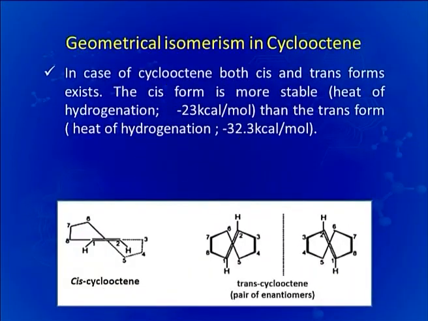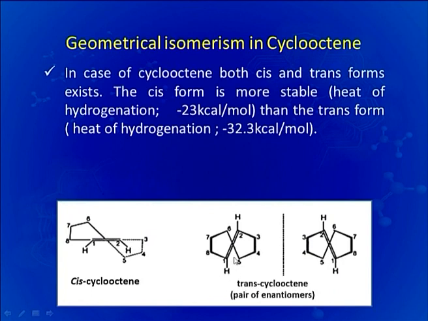Now look at cis cyclooctene and trans cyclooctene. In cis cyclooctene, the two groups of low priority attached to the doubly bonded carbons are on the same side of the molecule, that is, the two hydrogens are on the same side, whereas in trans cyclooctene the two hydrogens are on the opposite side, one facing above and the other facing downwards.